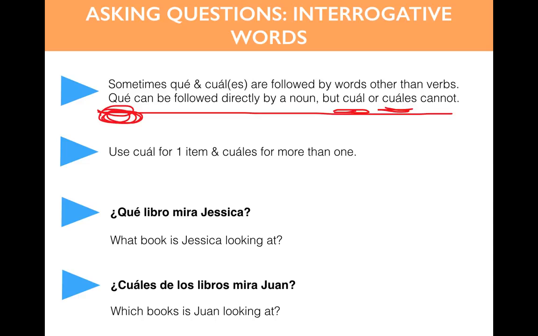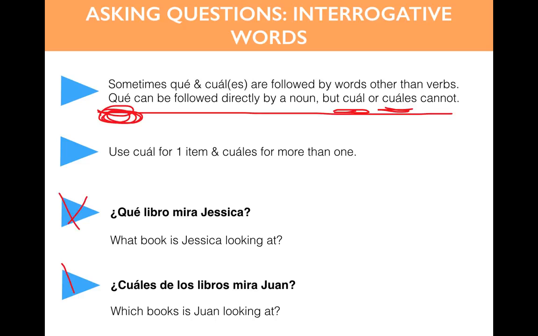I told you, some of these question words will have a singular and plural version. So if you're talking about one thing, it's going to be cuál. ¿Cuál es la fecha, right? ¿Cuáles, for example, cuáles son los libros necesarios para la clase? What are the books necessary for this class, right? So once again, just depends if it's singular or plural.